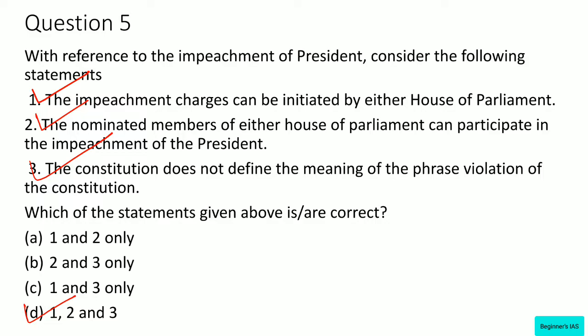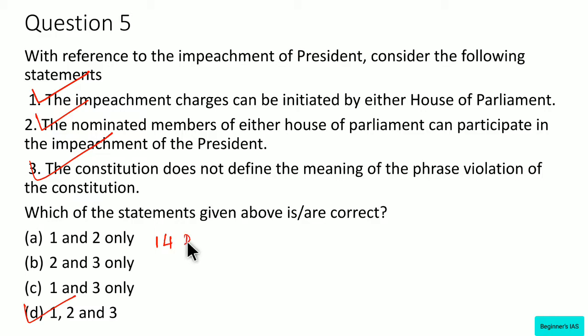See, one has to know the procedure for impeachment of President. When a President is to be impeached for the violation of the Constitution, the charges shall be preferred by either house of the Parliament. And also, no charges shall be preferred unless the proposal to prefer such charges is contained in a resolution which has been moved after at least 14 days.